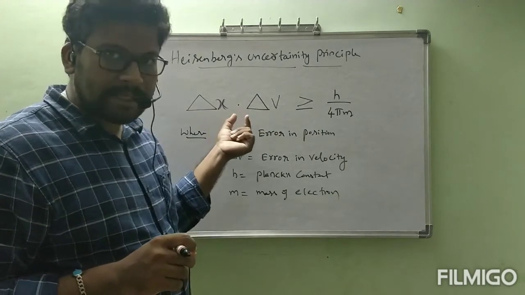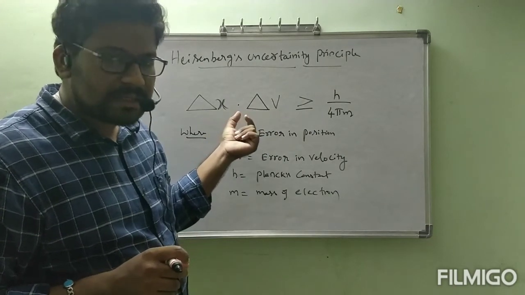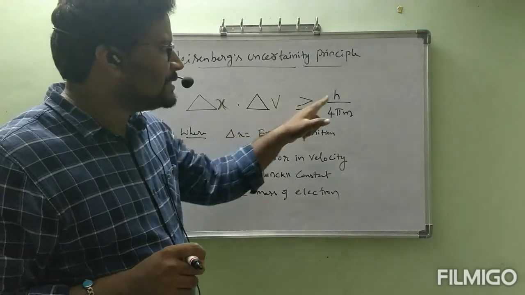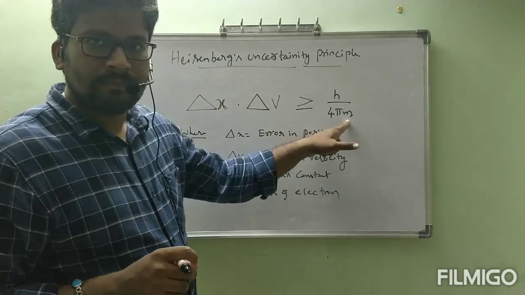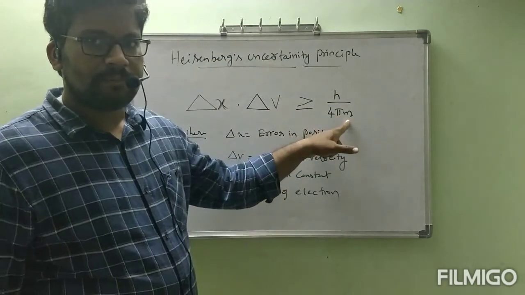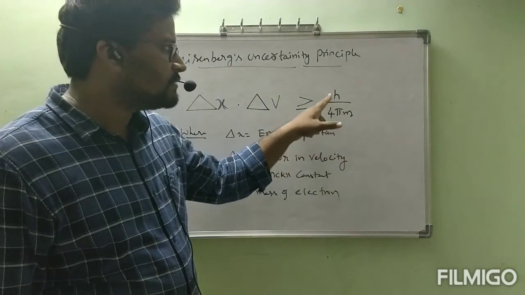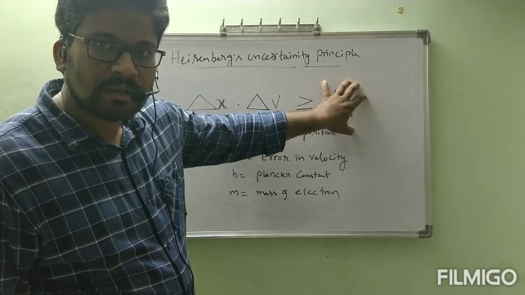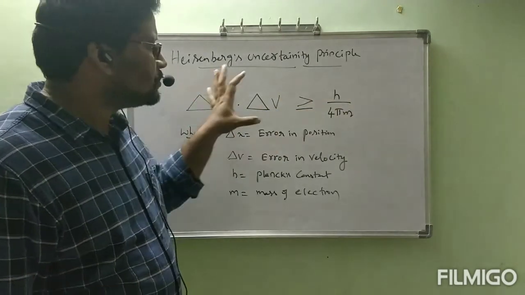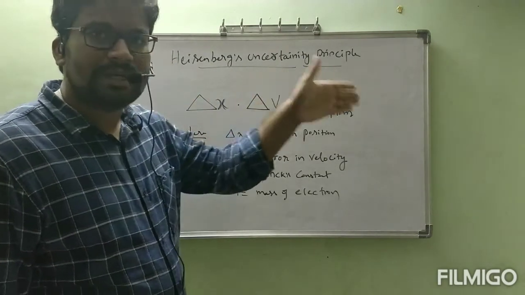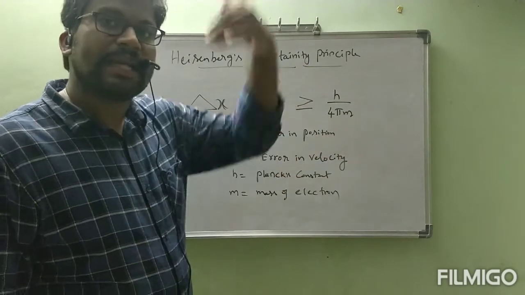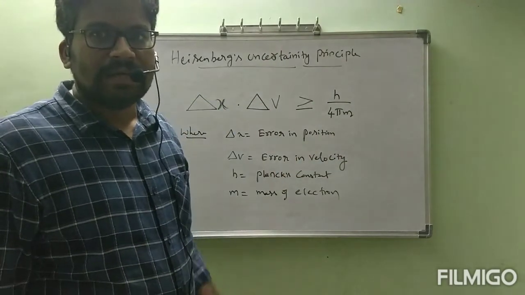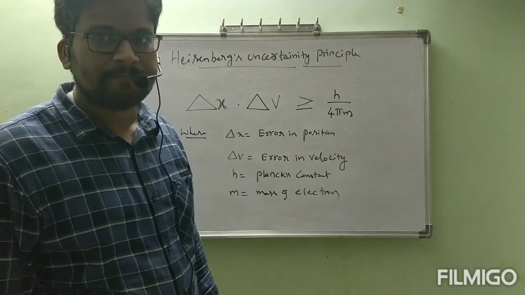Those two errors, if you multiply, at least that is equal to h by 4 pi m or greater than h by 4 pi m. If you substitute these values, we will get one numerical value. Correct or not? So these two errors are at least equal to that numerical value or greater than that numerical value. Definitely it is not 0.